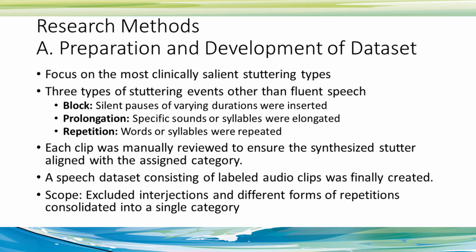And then we manually review, to make sure that the synthesized stuttering can be aligned with each one of the categories: the block, the prolongation, and the repetitions. And so finally, we create a dataset, and the dataset is already labeled, so that we can guarantee that we know the ground truth. We have that information so that we can continue to train the model.